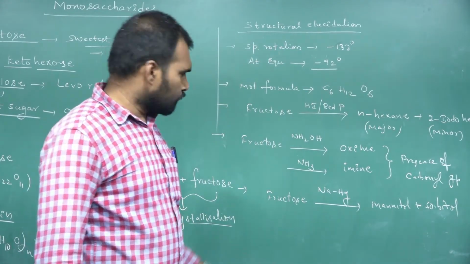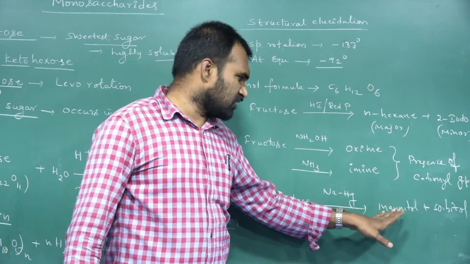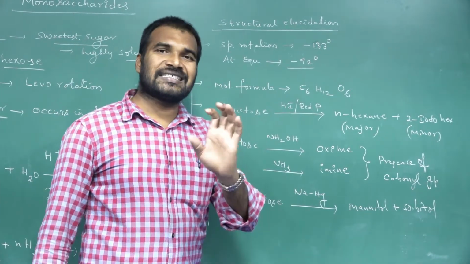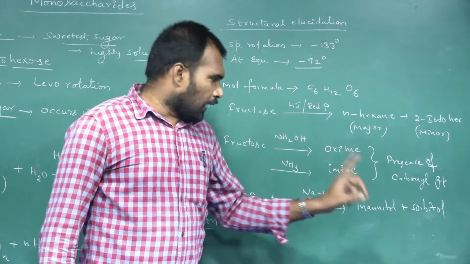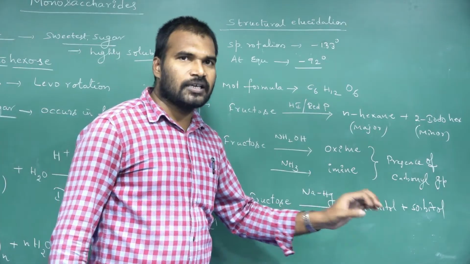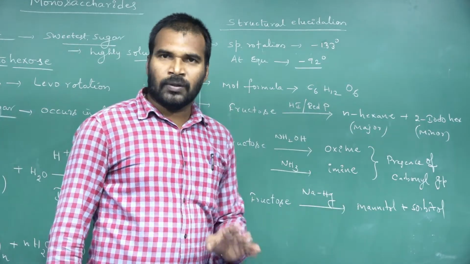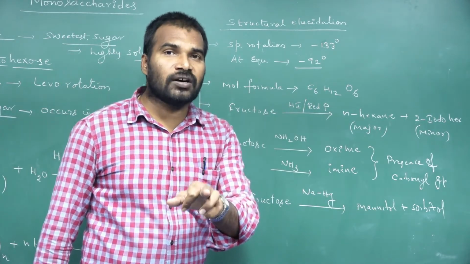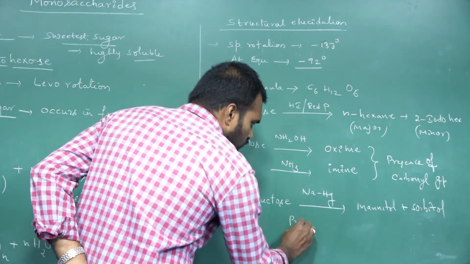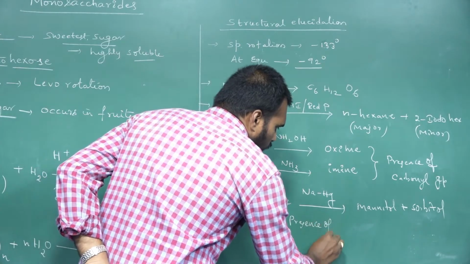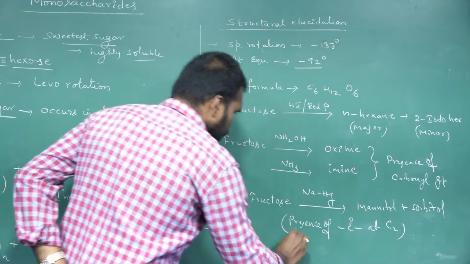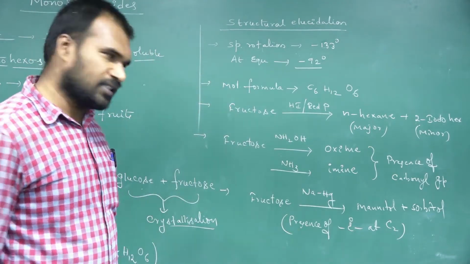When we check the structures of mannitol and sorbitol, they both differ at the C2 carbon. It confirms the presence of a ketonic group, and that ketonic functional group is present at which carbon? Second carbon. So this experiment confirms the presence of a CO group at C2.